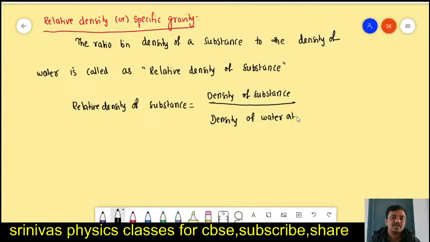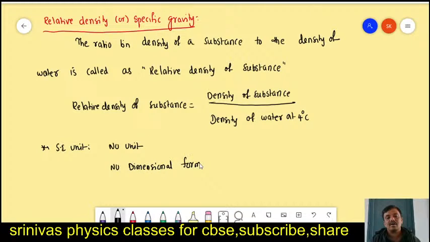At 4 degrees Celsius, water has the maximum density. This is the relative density. The relative density does not have any unit. Actually no unit, because it is density by density, and no dimensional formula also. This is about relative density. Now let us go for the next topic.